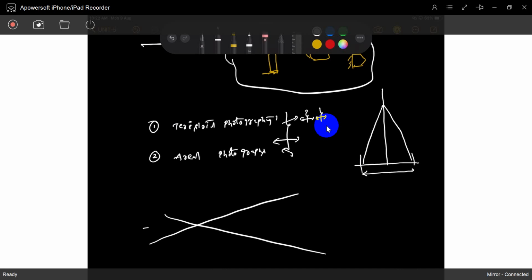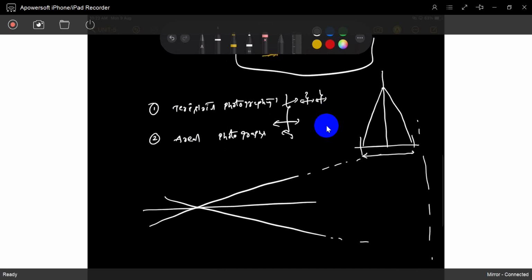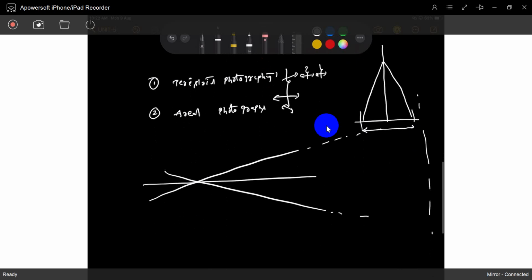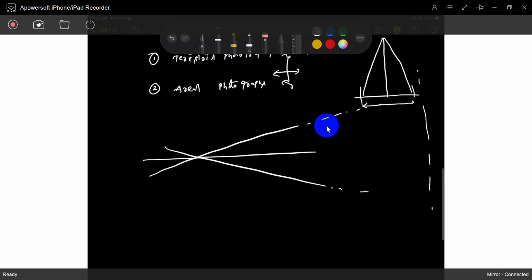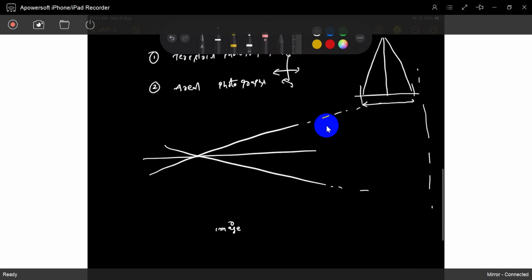if you take it in a horizontal projection, how much detail will you get? You will get so many details. So what is the problem? The problem arises when you take horizontal terrestrial photography: the image details are more, so the image information is more, and we can capture more objects in the photograph.